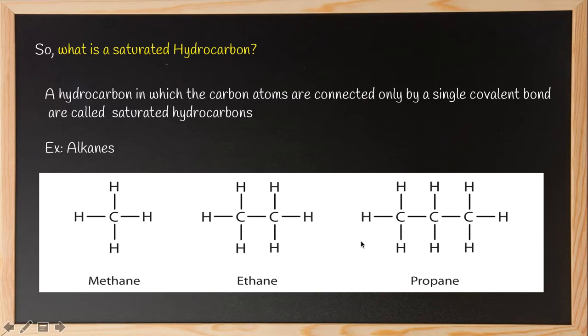You can never spot any double or triple bond in these examples. They are just single bonds. Hence, they are called saturated hydrocarbons. So alkanes are the structures which have only single bonds and they are saturated ones.